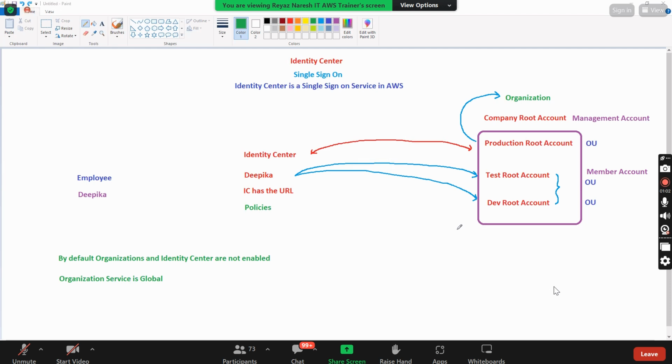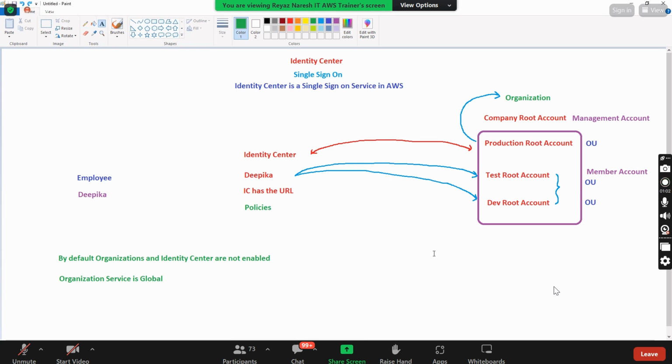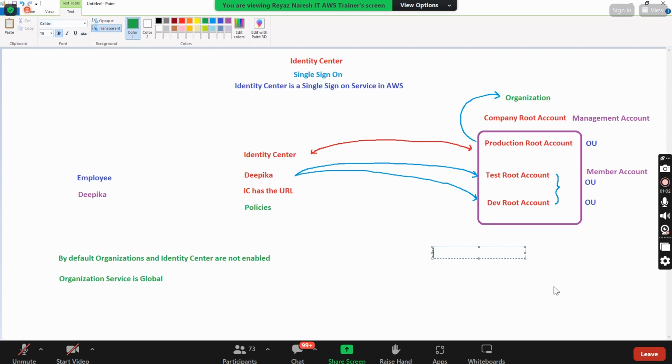The only thing you need to do is create one more root account. So one more root account you should have. What is the prerequisite? So get one more. So totally how many root accounts should you have? You should have a minimum of 2 root accounts. Number one is the management account. Number two is the member account.